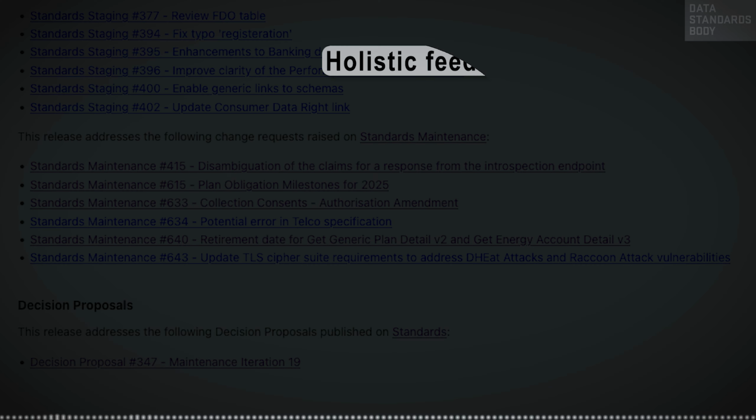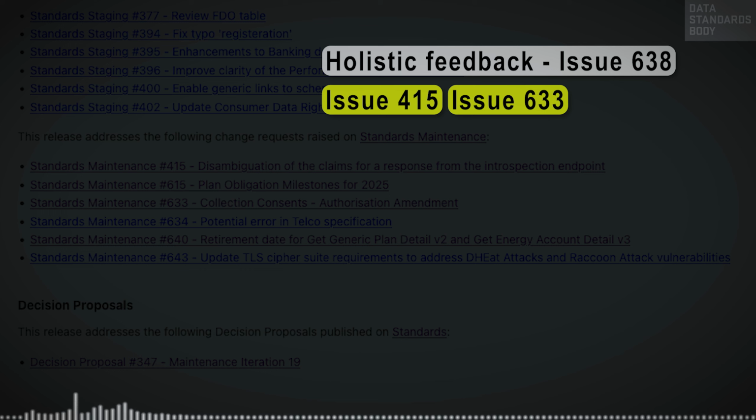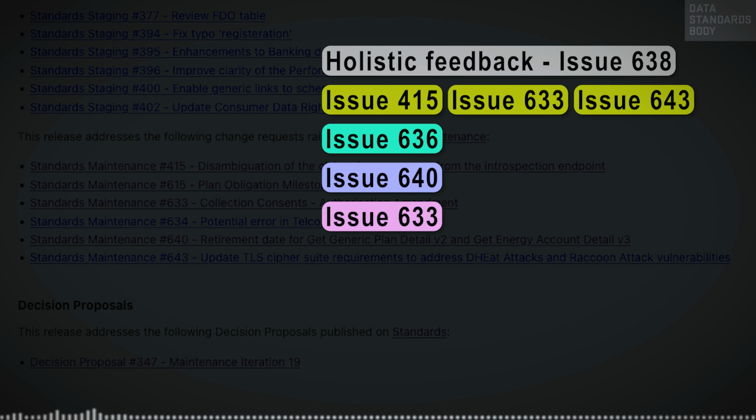These include Holistic Feedback, Issue 638, Information Security Profile, Issue 415, Issue 633, Issue 643, Banking, Issue 636, Energy, Issue 640, Consumer Experience, Issue 633, Documentation, Issue 615.